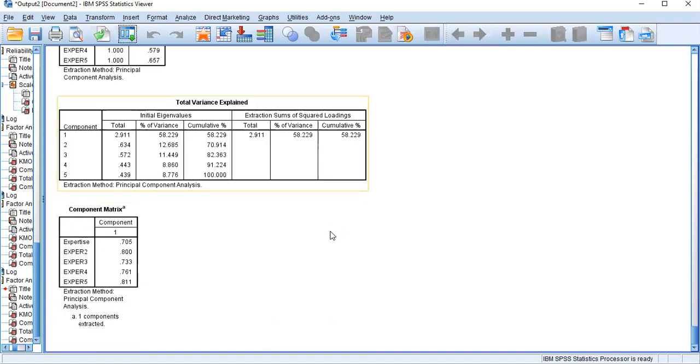Then you don't need to worry about your Cronbach's alpha value if it is less than 0.7. But in practice, if Cronbach's alpha value is less than 0.7, for example 0.67, 0.68, that is fine. But if you get 0.4, 0.5, that means once you are performing factor analysis, definitely one or two measurement items you need to remove. That is a practice, right? Therefore, don't worry if you get a Cronbach's alpha value less than 0.7 at first shot. Keep it aside and then run the factor analysis, right?